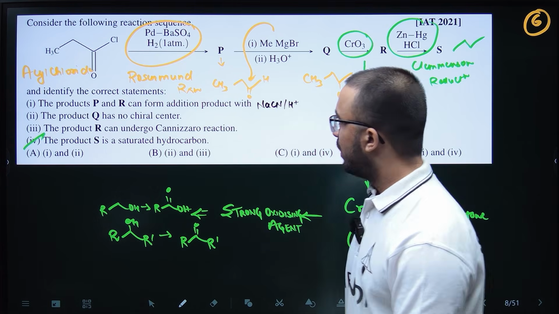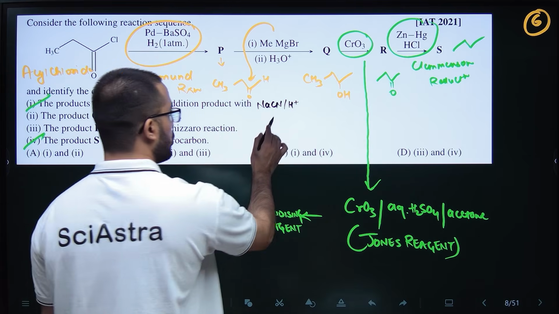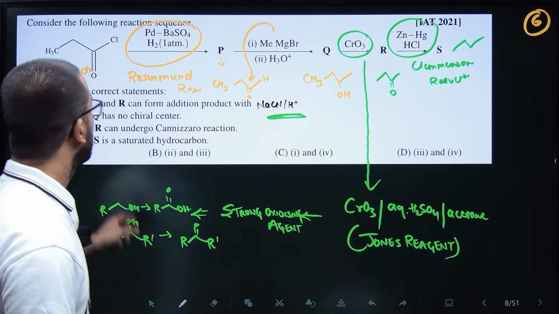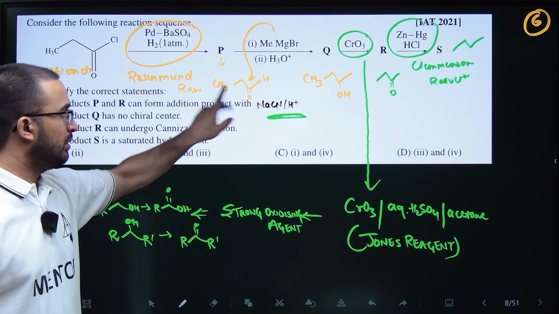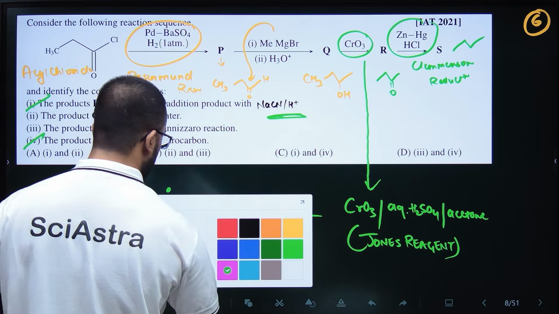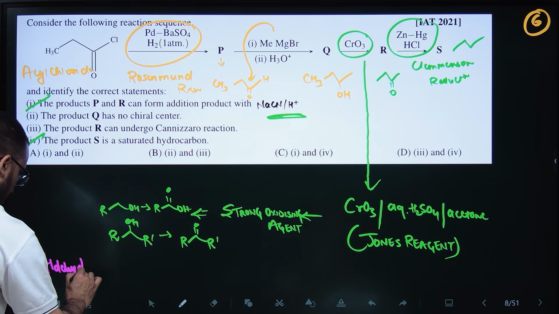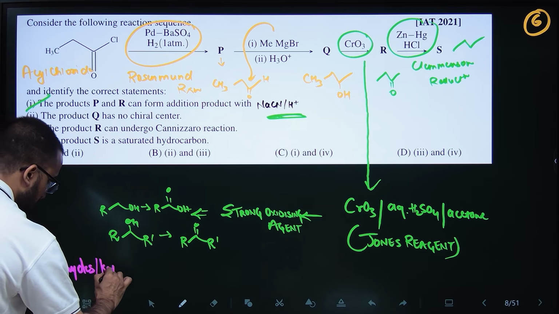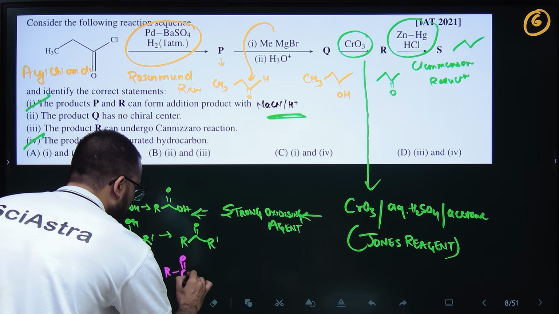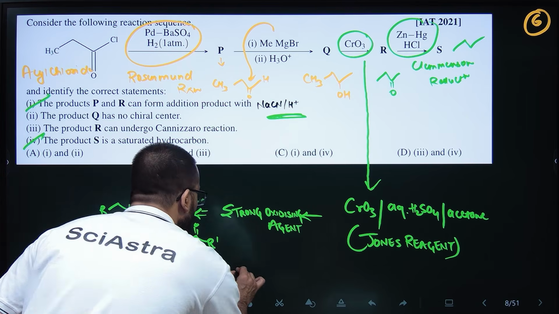The second correct one is that P and R can form addition products with NaCN and H plus. So NaCN is added in acidic conditions to your P and R. P is your aldehyde, R is your ketone. Always remember that aldehydes and ketones, I will write just the general formula RCOR dash or H, aldehyde or ketone.